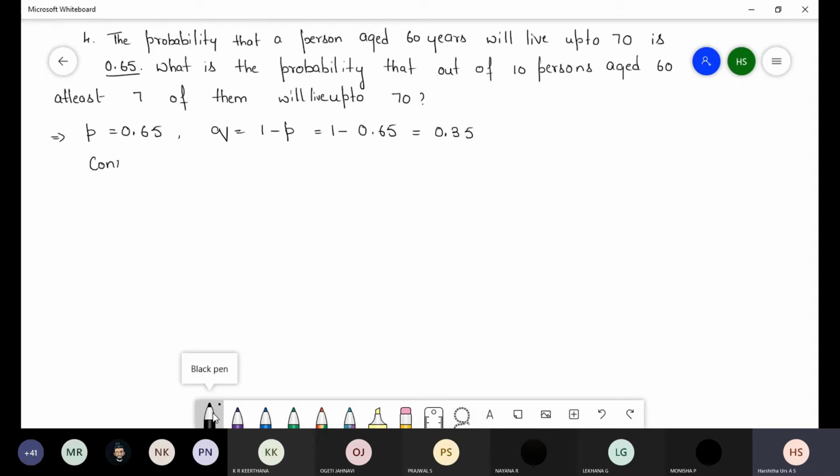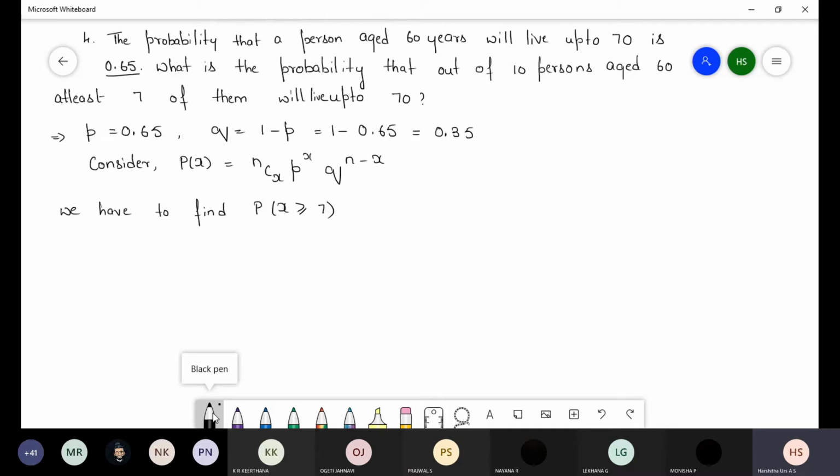Now write the formula: P of x is equal to nCx P power x Q power n minus x. See the condition: at least 7 of them, or greater than or equal to 7. You can find from 0 to 6 or 7 to 10.